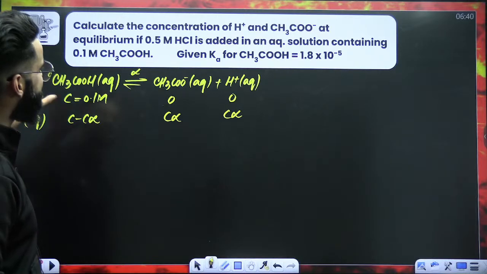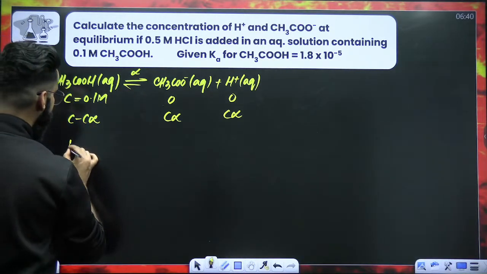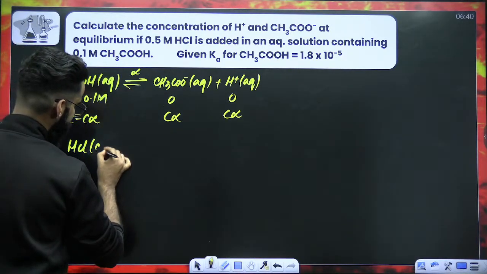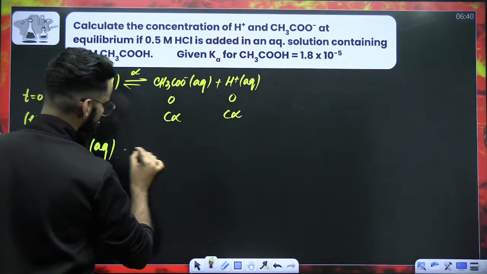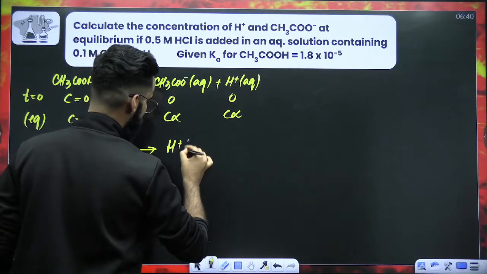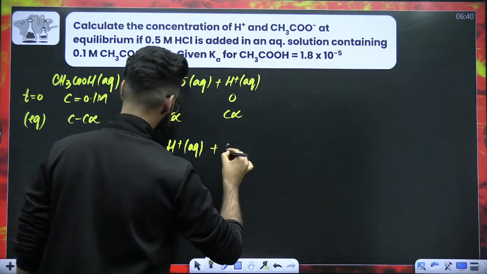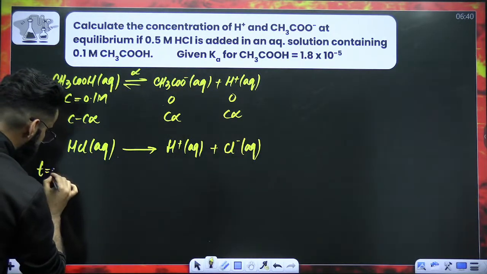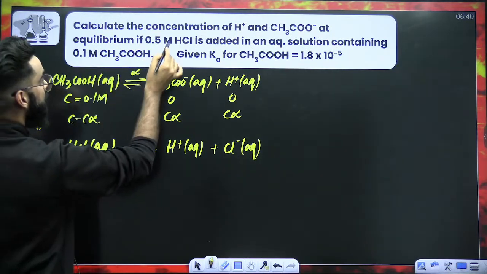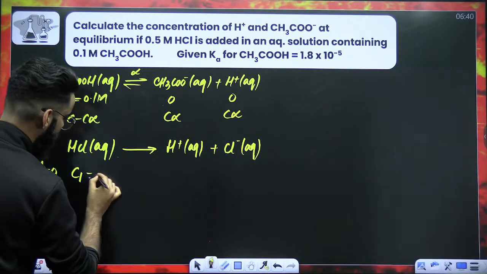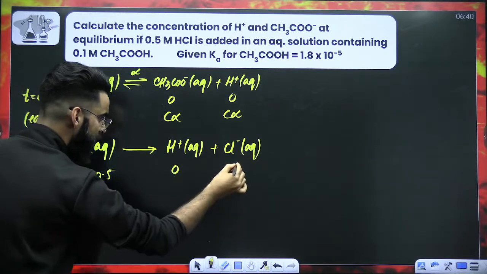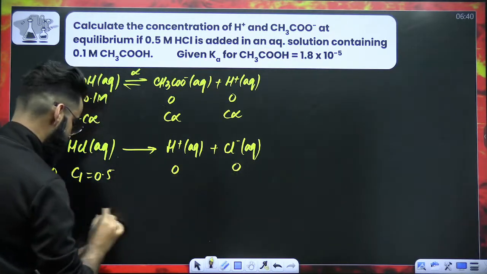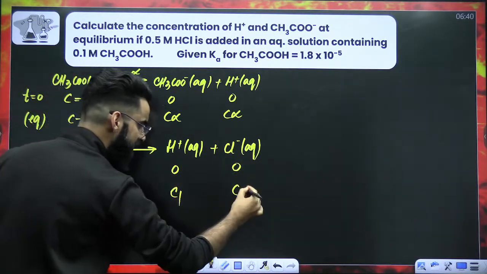Now, my dear students, in the same container, what you're doing? You're adding HCl in the same container. HCl is an example of a strong electrolyte. So it will undergo complete dissociation as H positive aqueous plus Cl negative aqueous. Now, the concentration of HCl in the beginning has been kept as 0.5 molar. So this will be initially 0, this will be 0. Now 100% dissociation. This will be 0, this will be C1, this will be C1.